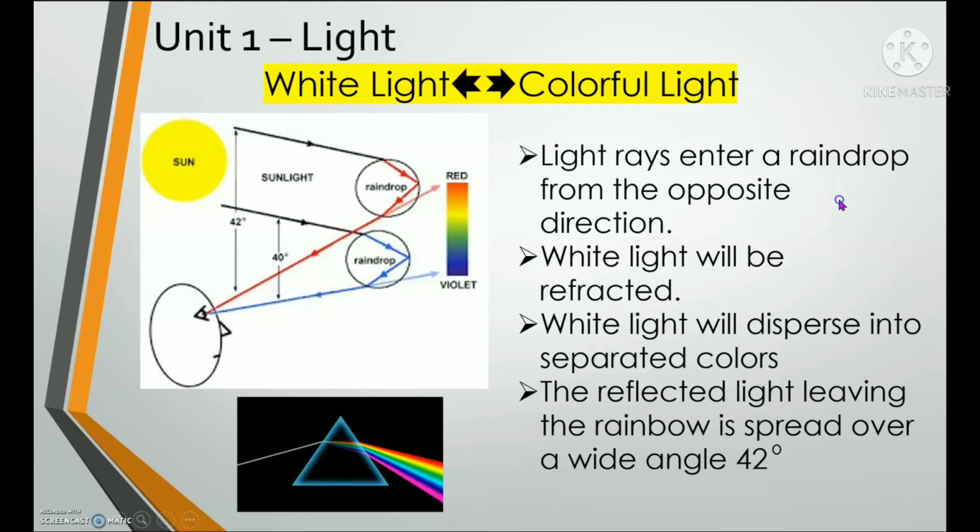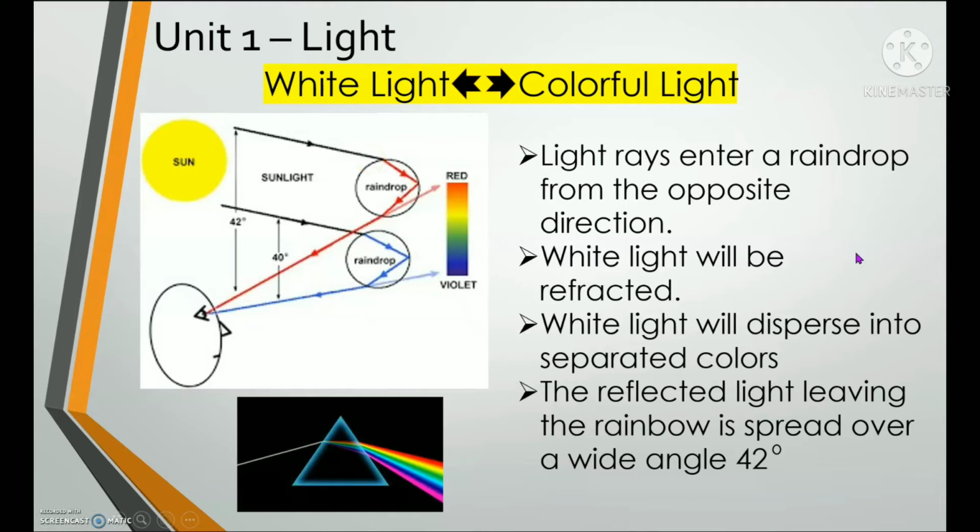Very good. So the sun is on this side. The opposite side of the sun is this side. Okay? So it says that the light rays or the white light will enter the raindrop. So let's say that this is the upper part of the raindrop. Okay, so the white light will enter the raindrop, which is water. So we know how light travels in water. The light travels slowly in water.